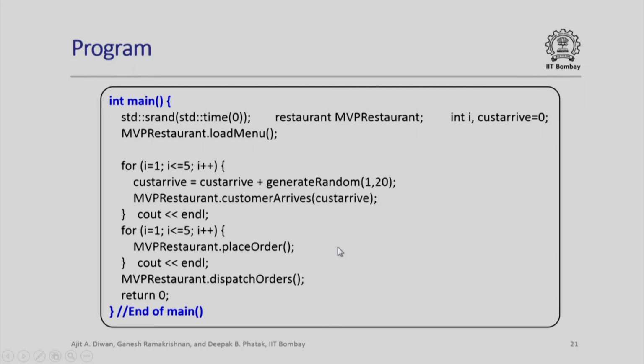It will be very easy for you to calculate the average waiting time for the customer, for example, in the queue to place an order, or average waiting time after the order is placed but before it is fulfilled, or the total average waiting time for the customer once the customer arrives in the restaurant till the time that customer receives the fulfilled order. You can see that by simply using a random number generator available in C++, we have been able to convert our example of the Vada Pav restaurant into a randomly generated realistic sequence of customer arrival, customer placing orders, etcetera.